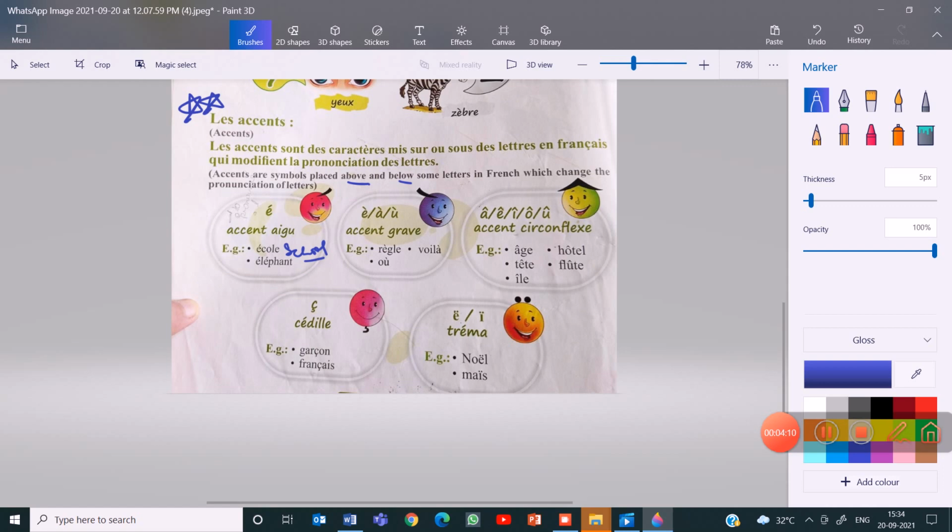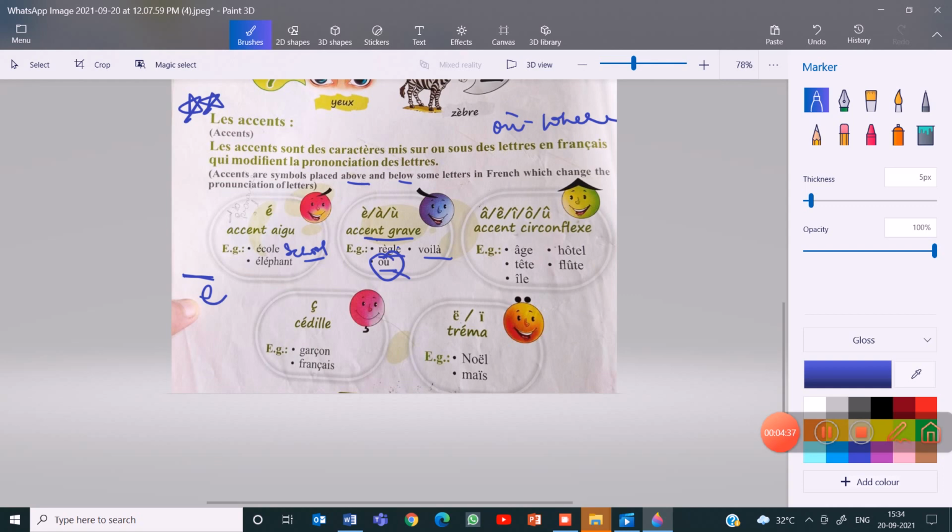Okay. Then accent grave. Accent grave is put this way, the opposite side. Règle, voilà, où. Règle is ruler. Voilà is here. And où is where. Où is a word for where.